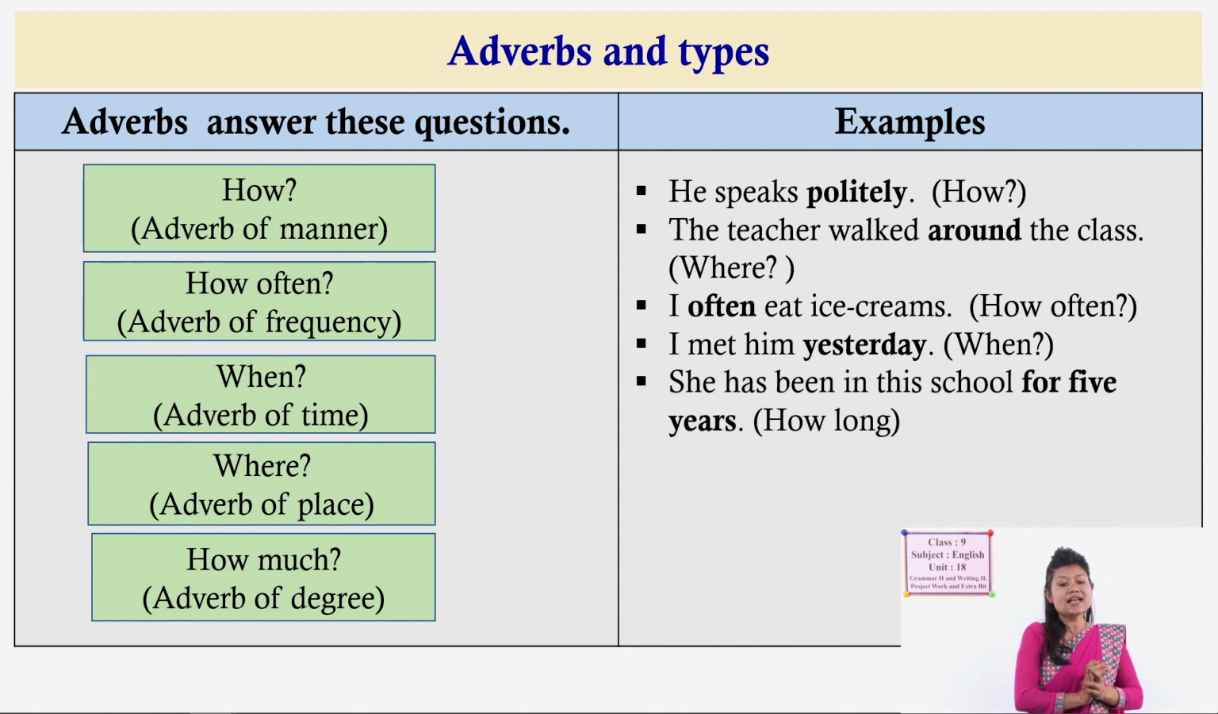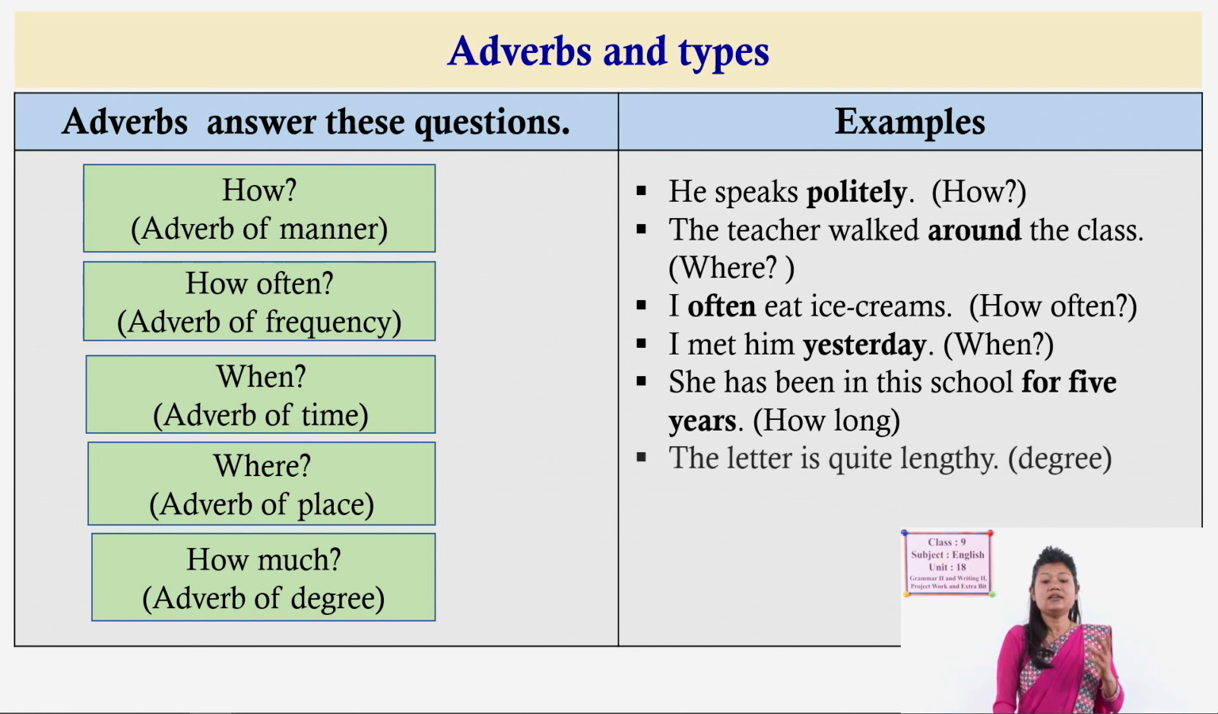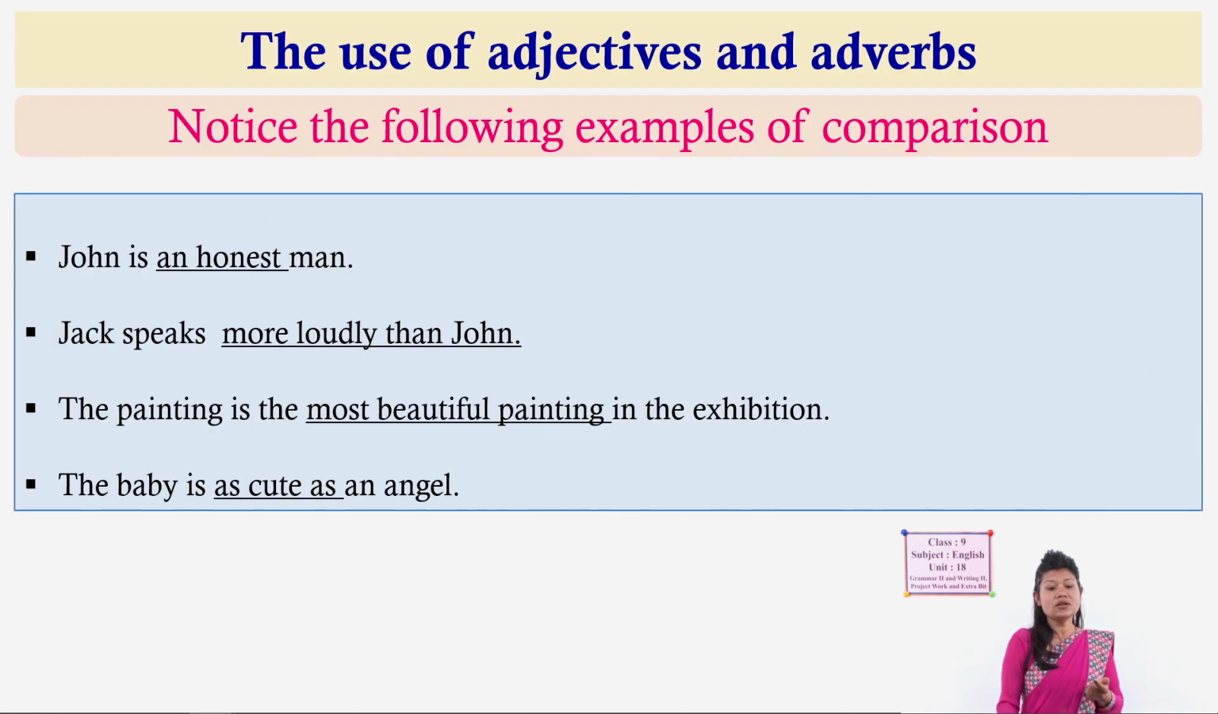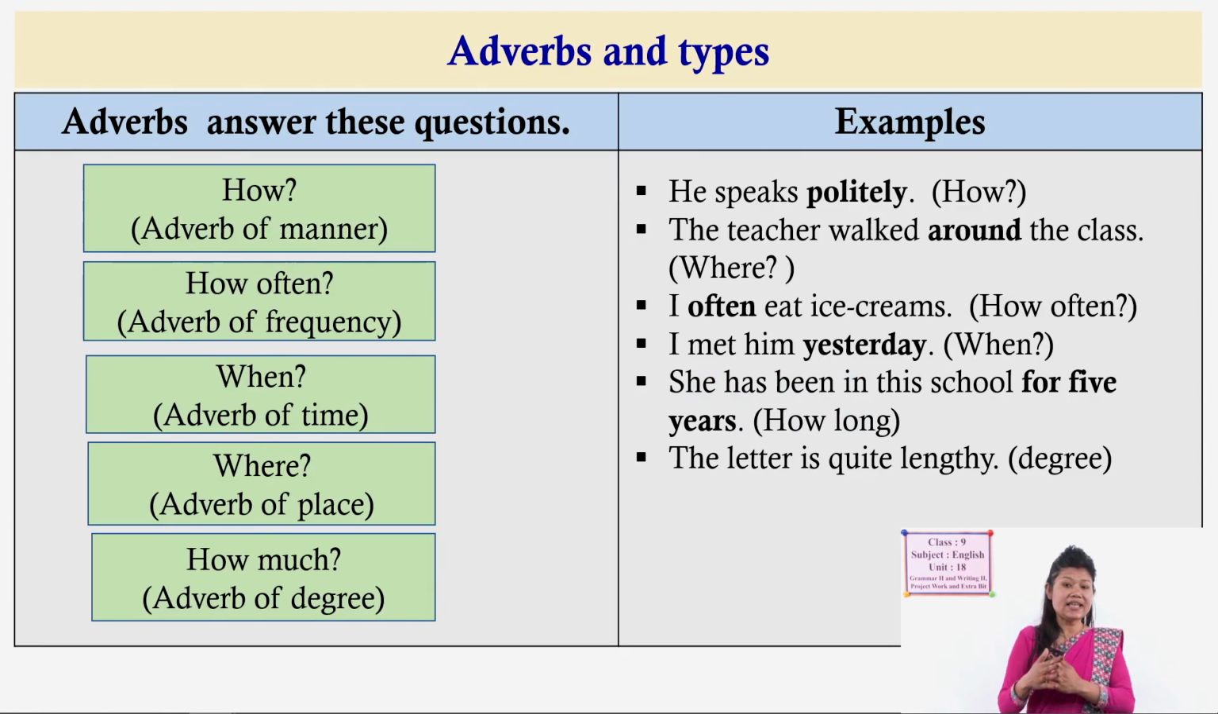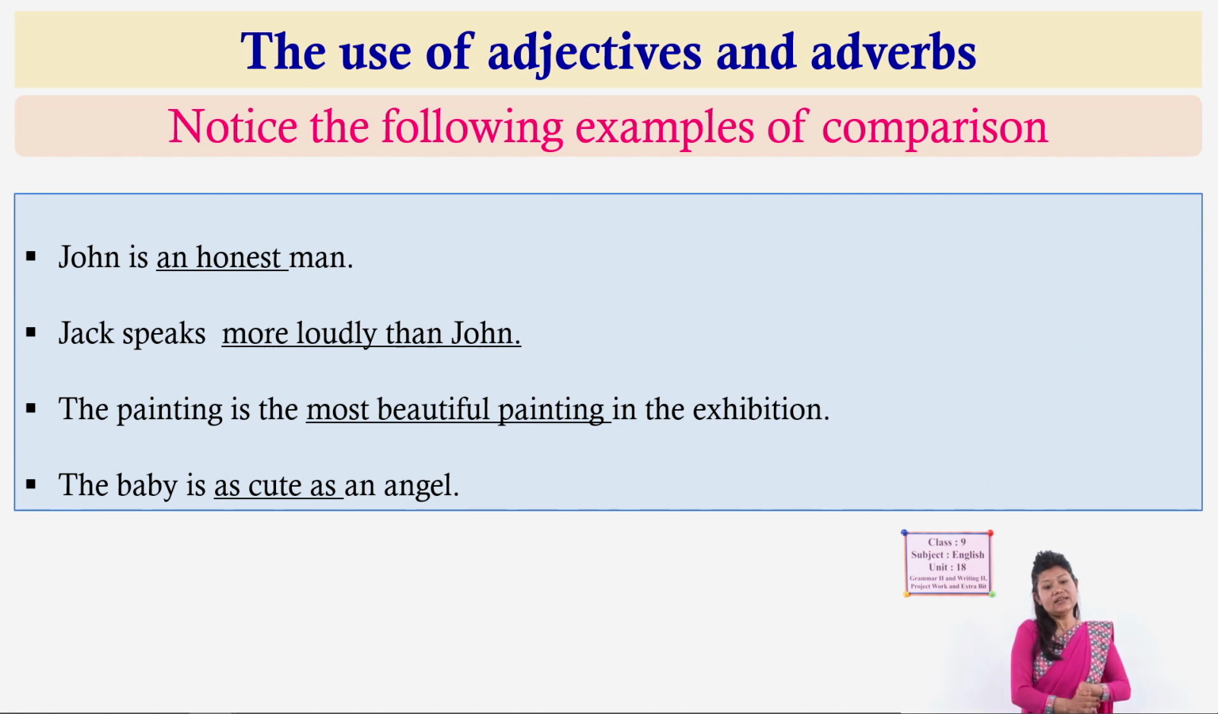Next, she has been in this school for 5 years, so here for 5 years is also an adverb of time, because it answers the how long question. The letter is quite lengthy here, quite. So this is an adverb of degree, quite lengthy. Quite is an adverb of degree. Okay, now we discussed adverbs and adjectives. Now here are some examples. Notice the following examples of comparison. Now we should be able to use those adverbs and adjectives while comparing two or more than two things, persons, places, etc.